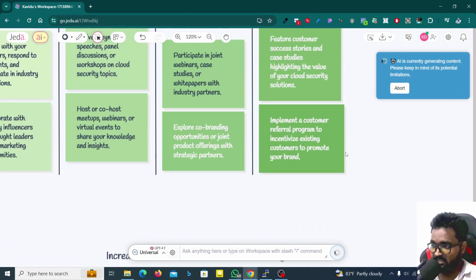Okay, so the structure is different, because it won't generate only text, it will generate something with some cards. Okay, like this. Wait, actually I forgot to say what we did was, we just double click on this and then we type slash, then it showed some options that we can use. So when we selected analysis, it will use GPT-4. Okay, GPT-4 turbo, because we already have selected the GPT-4 here.